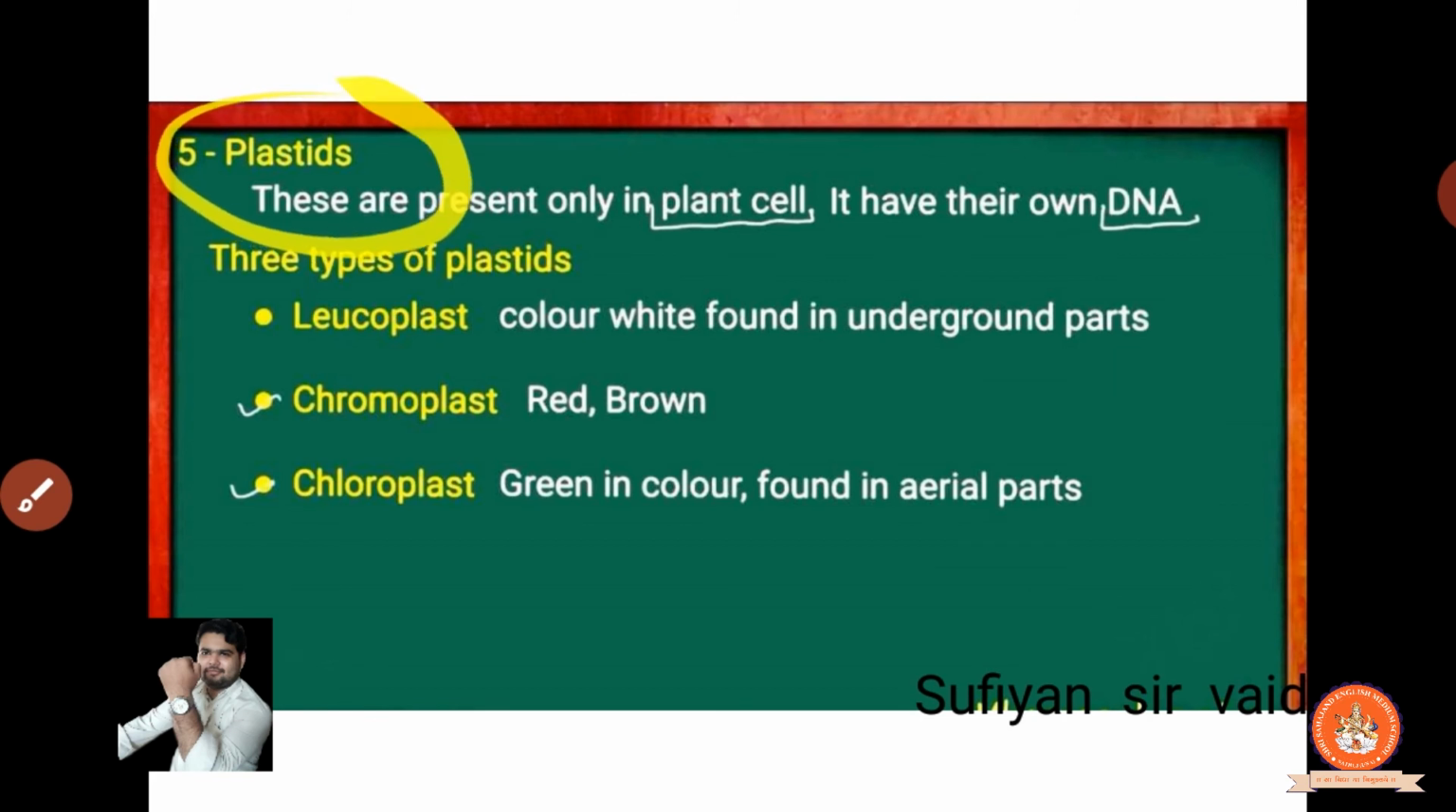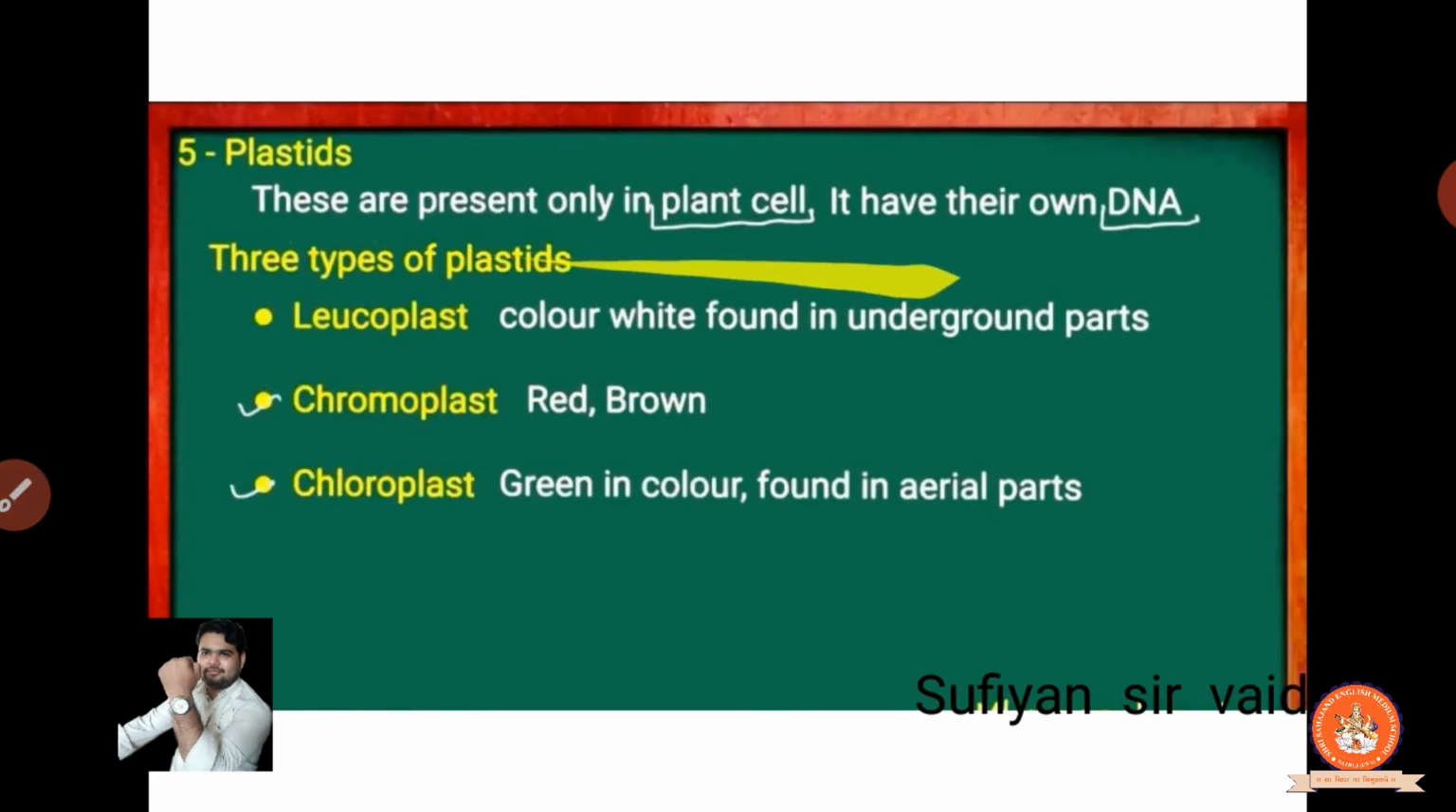Now fifth is the plastid. So what is the plastid? They are present only in plants. This plastid is only present in the plants, and it has its own DNA. They have their own DNA because each and every thing, we know very well, is made up of multicellular, and each cell has its own particular specific job. So some of the particular cells or the organs have their own DNA. Clear? So